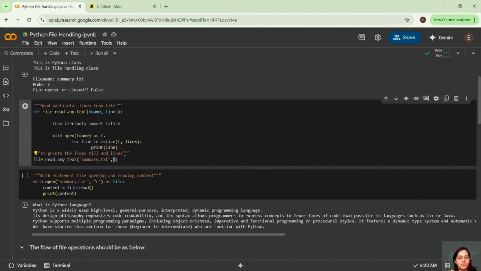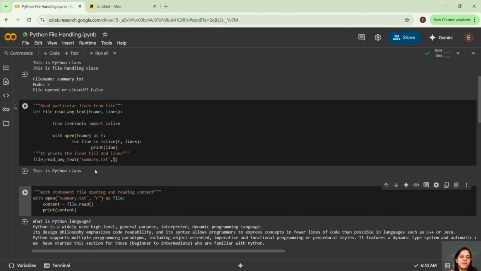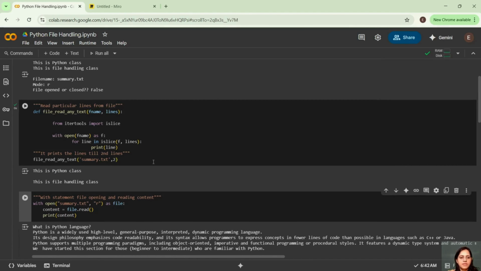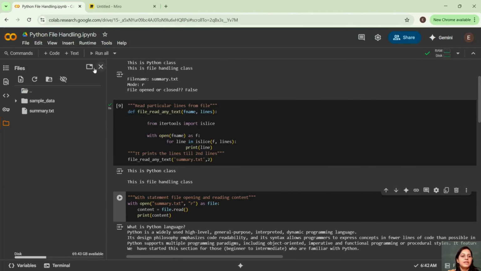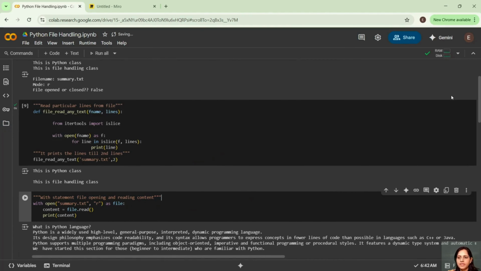So let me show you the output here. See, it is printing the first line, the one line which I have. If I want to print 2 lines, let me see what it is. It is giving me 2 lines, right? So if we see the file, it is printing correctly, correct? Right? So yeah, let us go to another example.